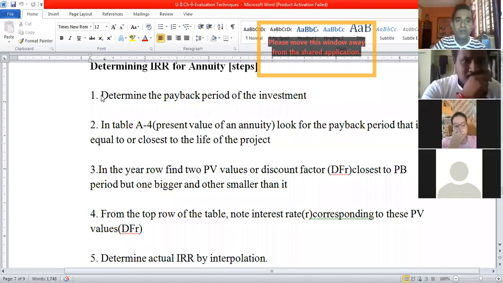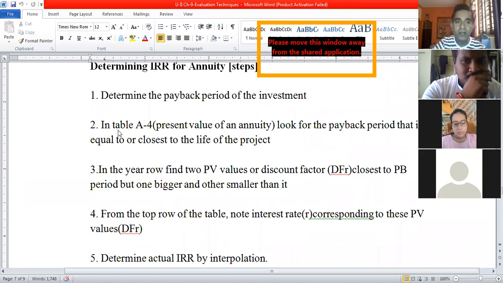The first step is to determine the payback period of the investment: any one year's cash inflow divided by, sorry, the investment divided by the annual cash inflow, and you get the payback period.